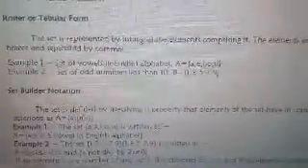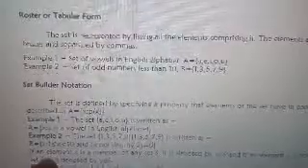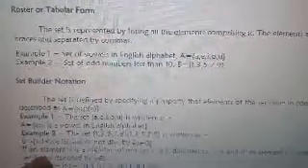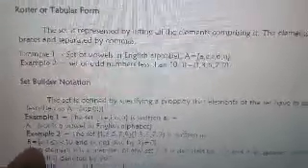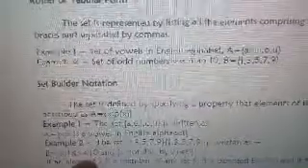Another example, katong imuhang numbers ganiyang 13579 sa roster method. Pag abot sa set builder notation, your 13579 now will be written as B is equal to the set of X such that X is greater than or equal to 1 but less than 10.